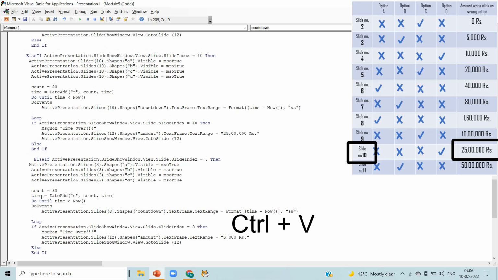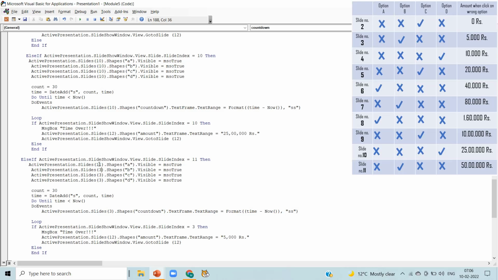Again press enter, press Ctrl plus V. Now write slide number 11. Delete the previous slide number and write 11 in every bracket of slide. Now again the amount when we click on wrong option or time is over is 50 lakh here.